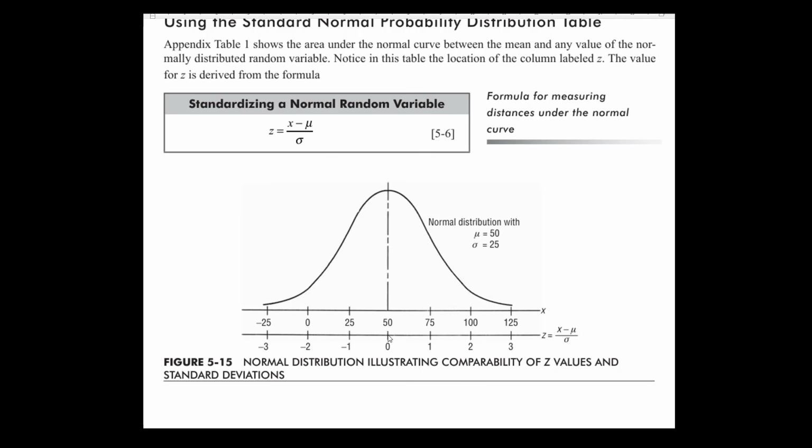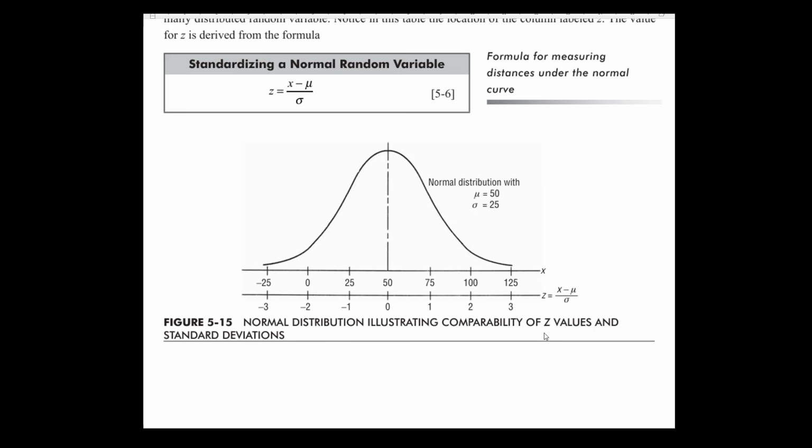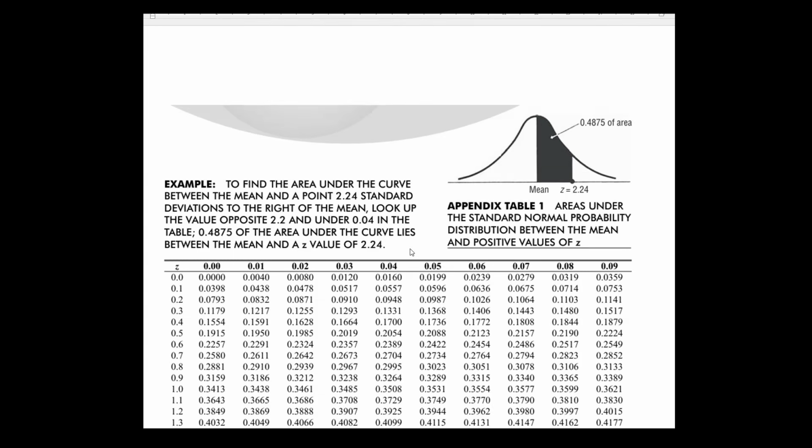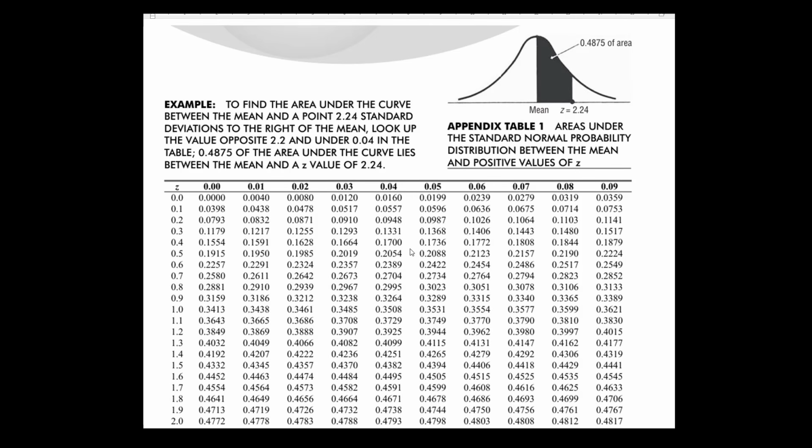The z value will be 0 at the center, because x and mu are the same, so the numerator becomes 0. Then this will be plus 1, this minus 1, this plus 2, this minus 2. These are the z values, and we can read the areas using the standard normal distribution table available in the appendix.